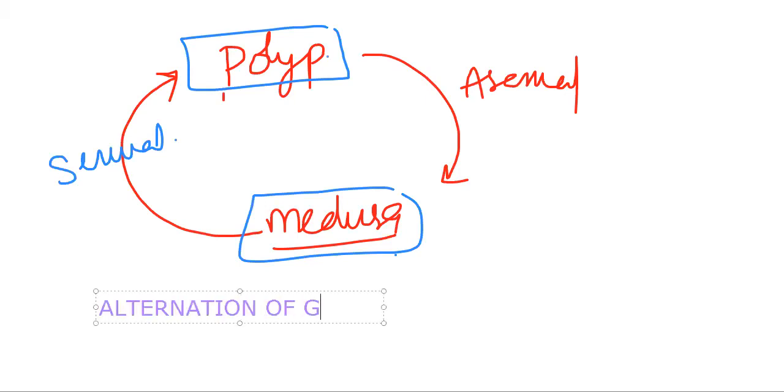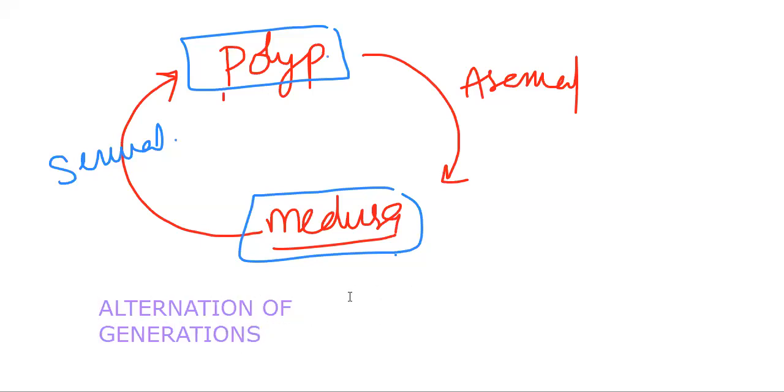We see this feature as alternation of generations, with polyp asexually reproducing and forming medusa, and medusa sexually reproducing and forming polyp. What do you call this? Metagenesis. This kind of alternation of generations is said to be metagenesis.